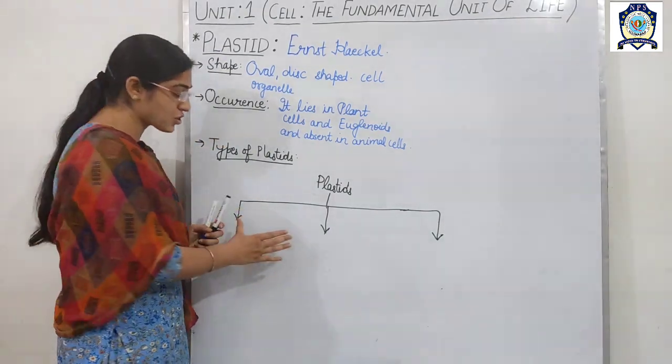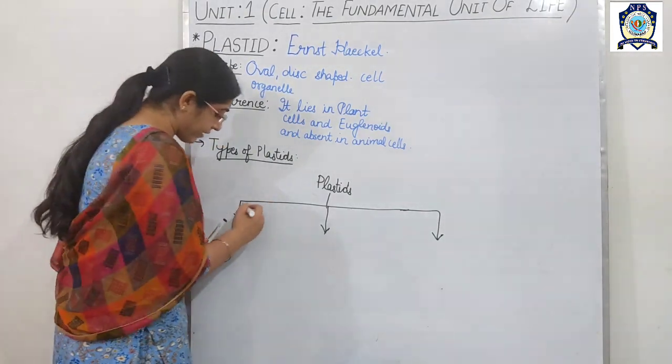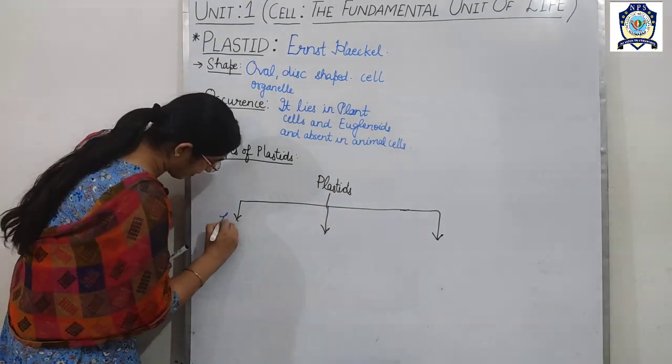This is the classification of the plastid on the basis of their pigments.